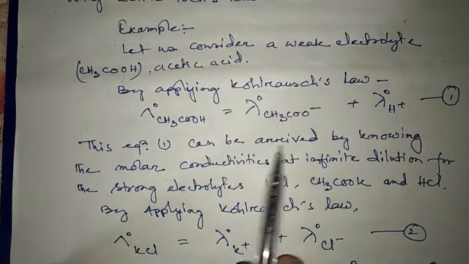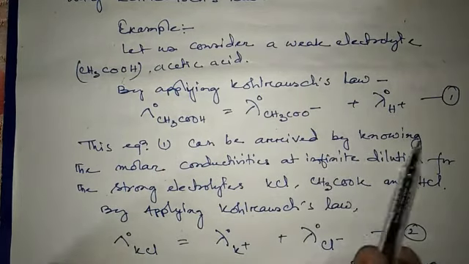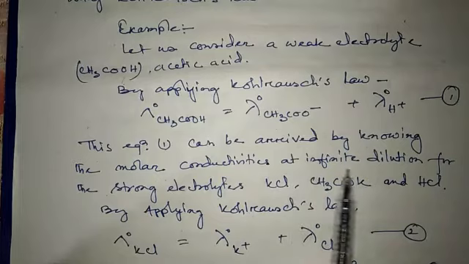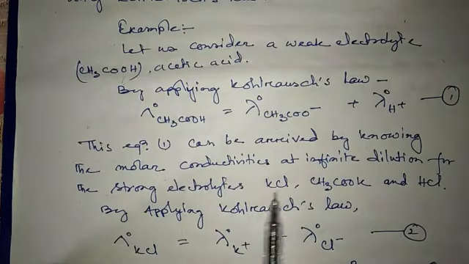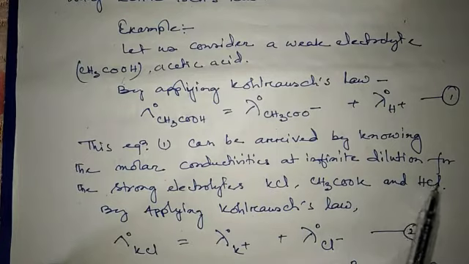This equation 1 can be arrived by knowing the molar conductivities at infinite dilution for the strong electrolytes potassium chloride, potassium acetate and HCl, hydrochloric acid.